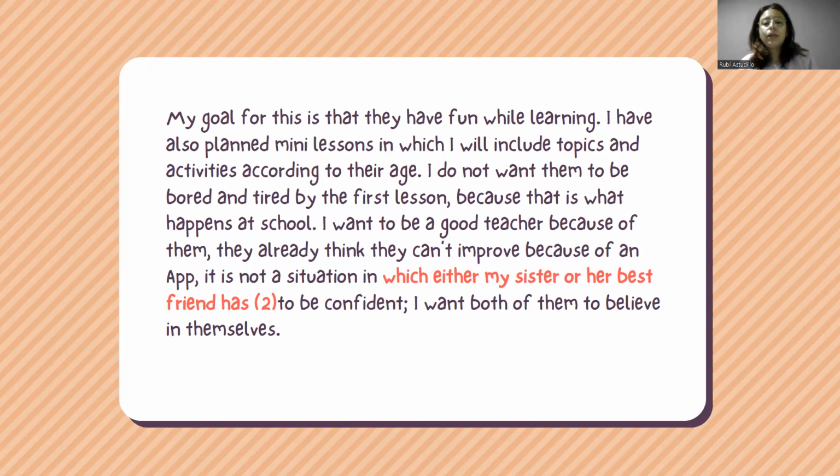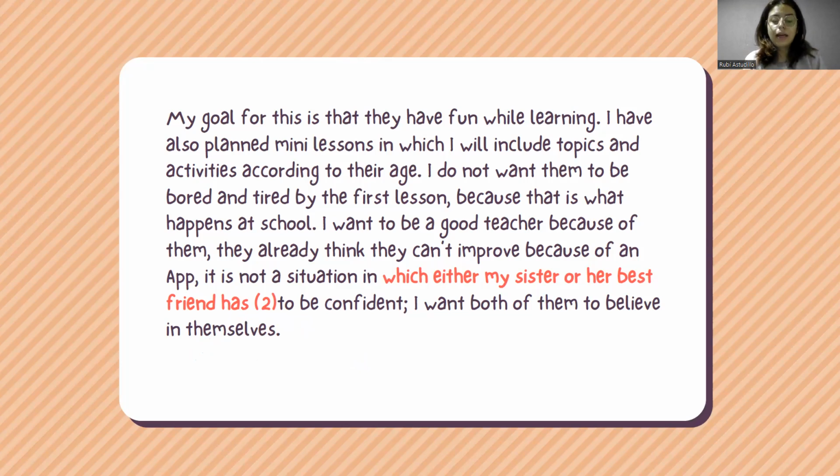So when I have two singular subjects, first singular subject, my sister, second, her best friend, and I use the word either, this rule says that this verb needs to be singular too. So has. I cannot say have, because it will be incorrect to say either my sister or her best friend have. No, the verb needs to be in singular. And that's it. That's what I have.